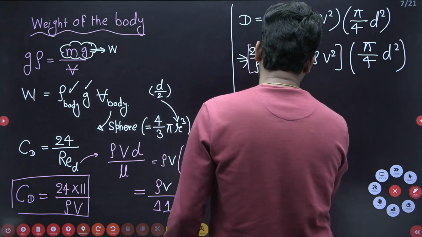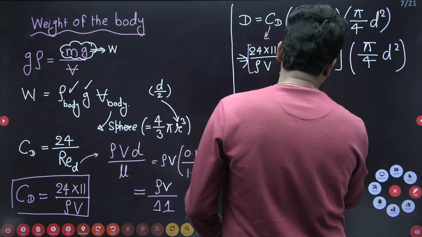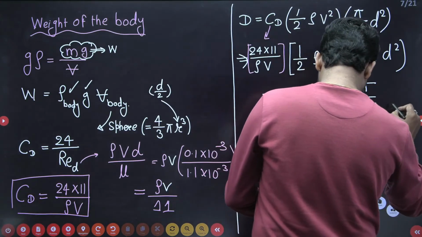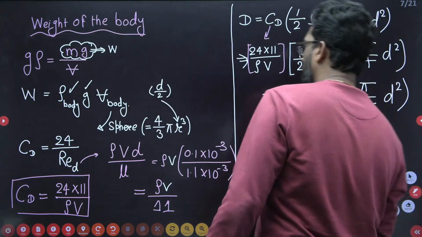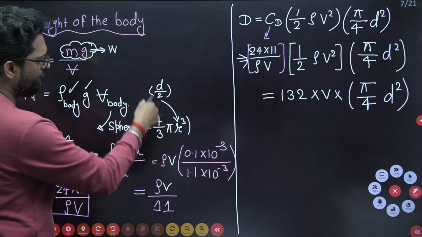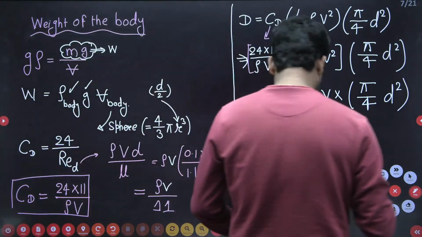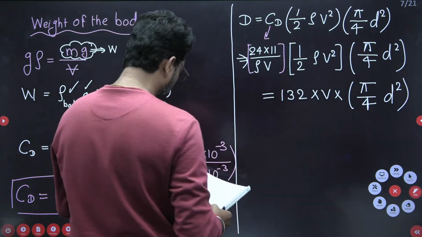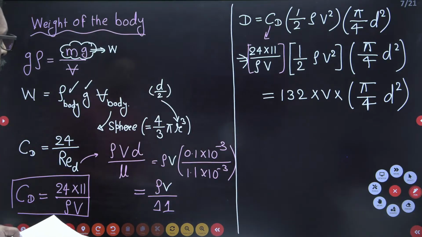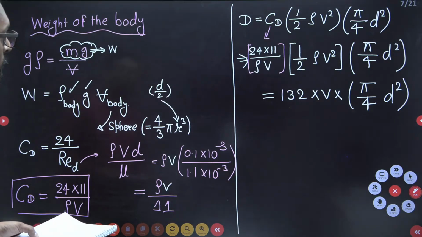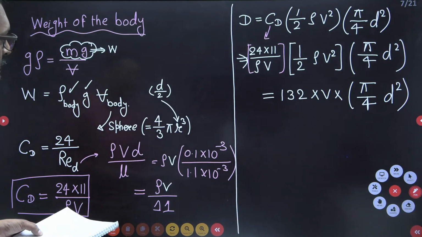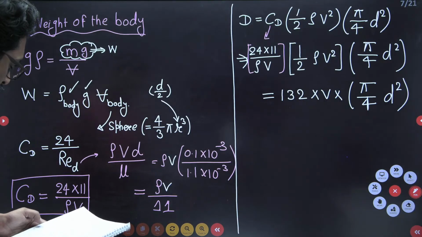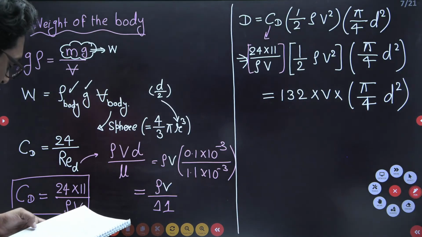If you write this one, this is 132 into velocity into pi by 4 d square. Pi by 4 d square we have to take outside. So from this one we have to neglect something. One second, we have to check: 24 into 11 by rho d into 0.5 rho v square pi by 4 d square is equal to 32 v d square. Okay, no problem at all.